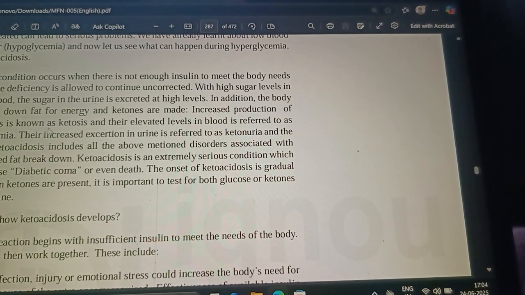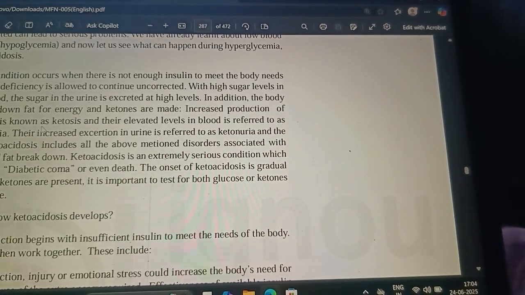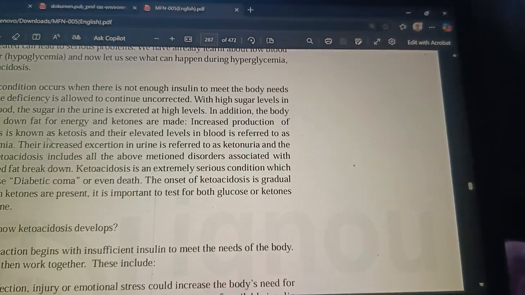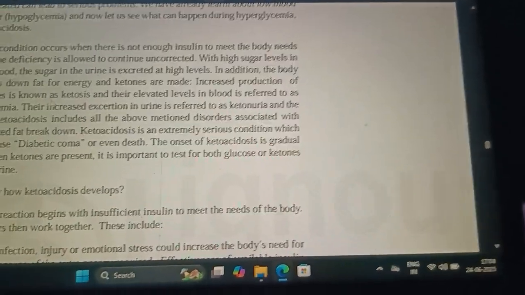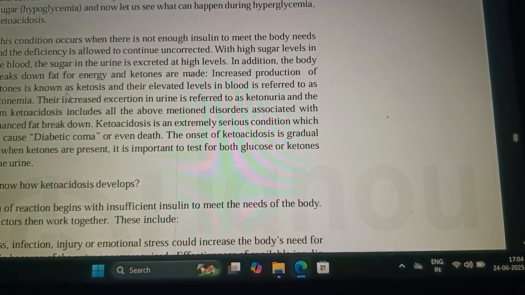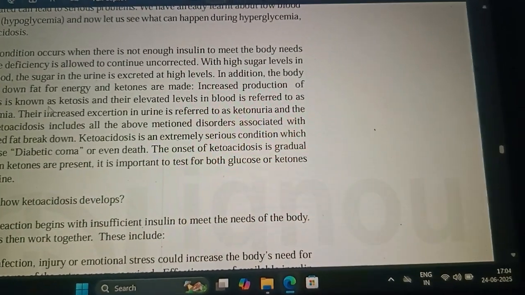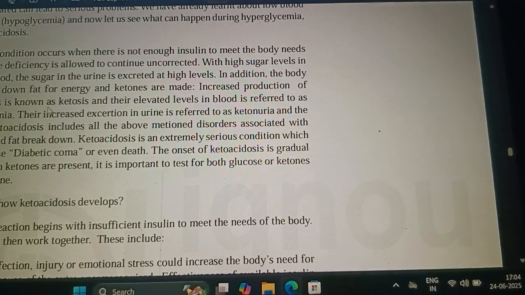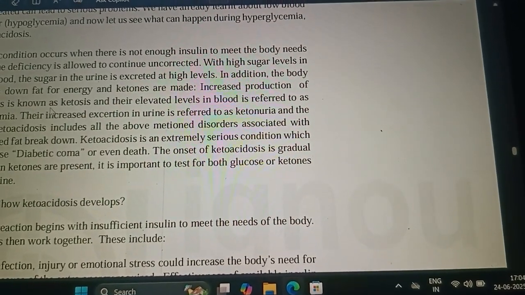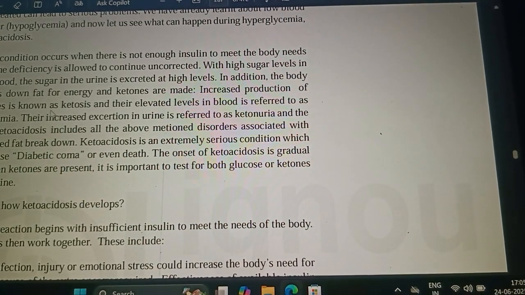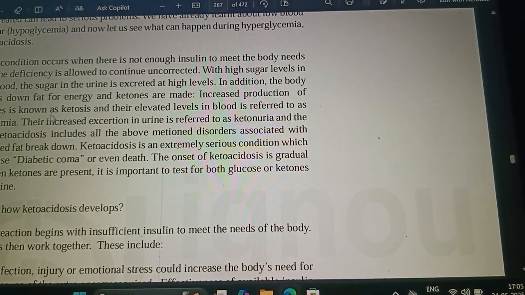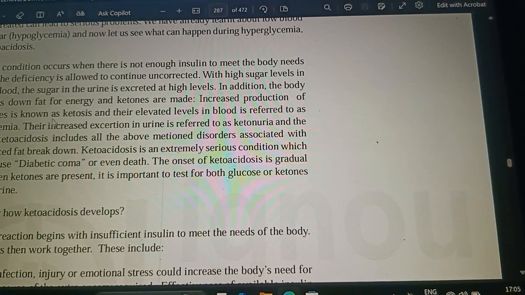What will happen? The cells require energy, and the carbohydrates are not going through the regular process of glycolysis for energy production. Even though carbohydrates are available, the cell can't take up the carbohydrate for energy production.